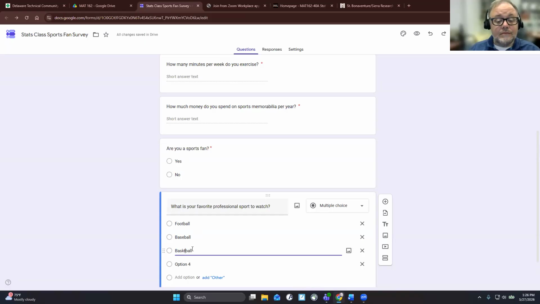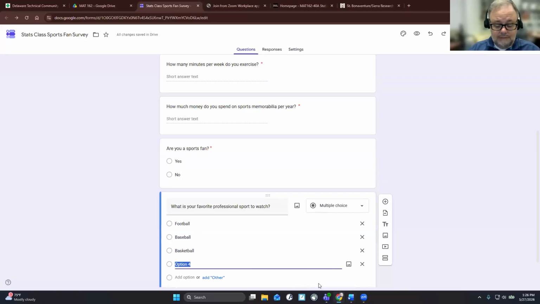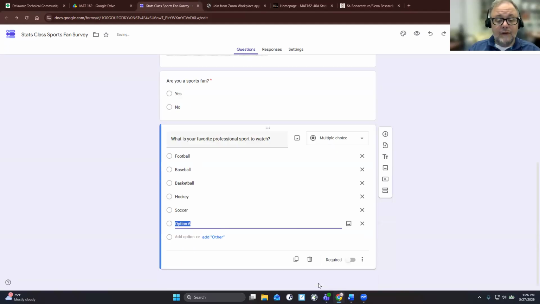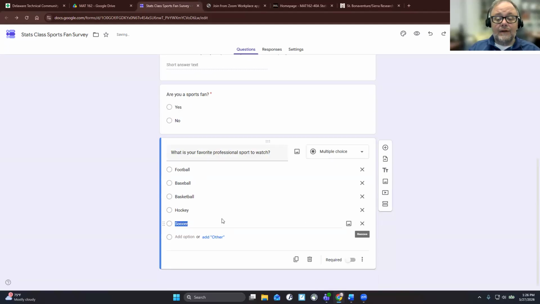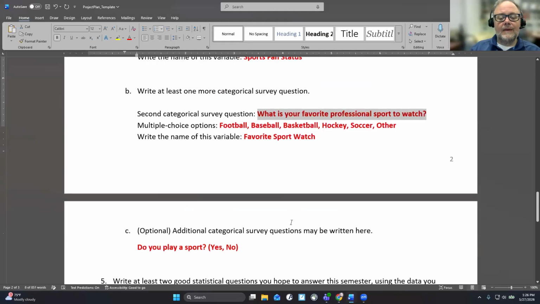And then hockey, soccer, and then other. Now you don't have to do that. You can click add other right there, and then they'll be able to type that in, make that required.